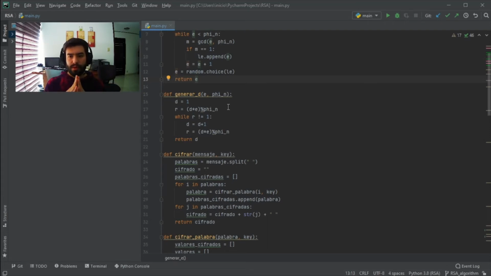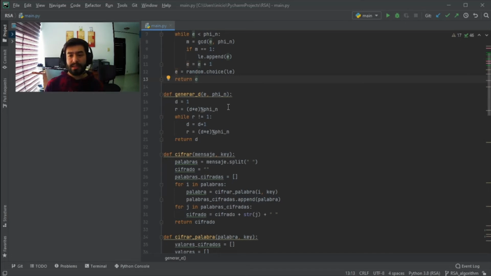To say it more clearly, if we compute the multiplication of d and e, we need to obtain a number that, when we calculate the modulus of phi n, we obtain a result of 1.